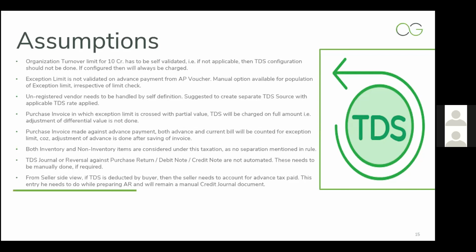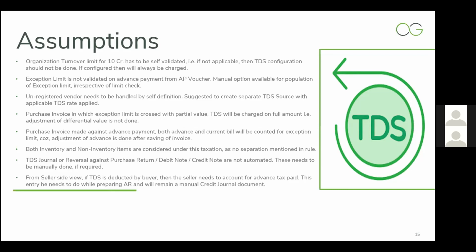So all the definition with respect to unregistered vendors has to be applied by yourself, that is, self-definition needs to be done for this purpose. The system won't automatically detect that the PAN number is not provided or not defined in vendor master and apply 5%. So that is the assumption, that it has to be self-managed by the users.